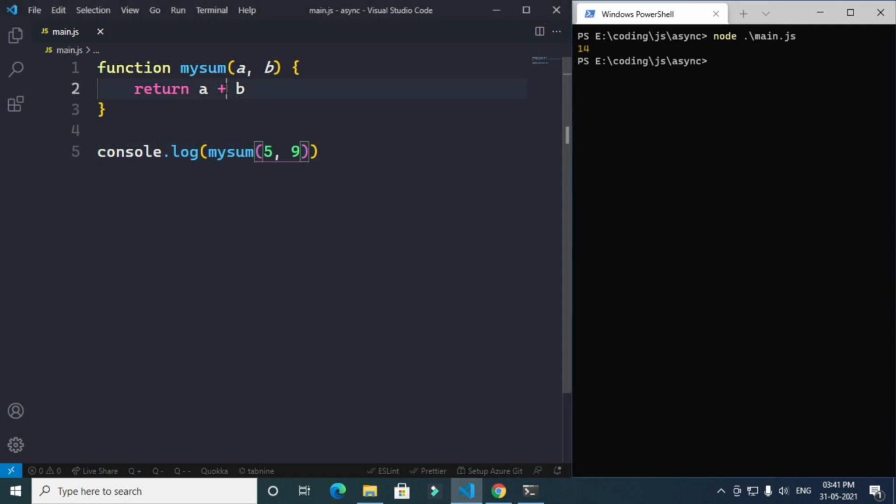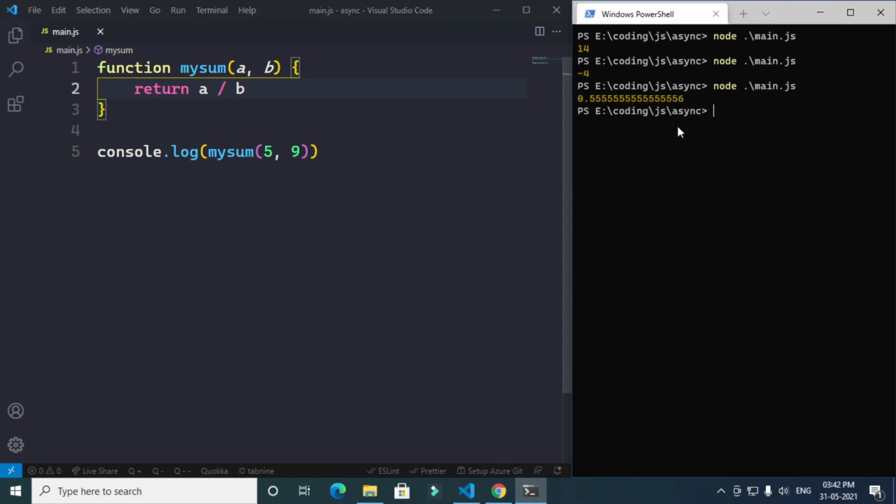If I give minus over here, we get -4 because the lower one is first. If I give 9 over here and 5 over here, it will give 4. We can do anything, like divide, which gives 0.555. It's pretty crazy, right? If I use a star, we get multiplication: 5 times 9 is 45.